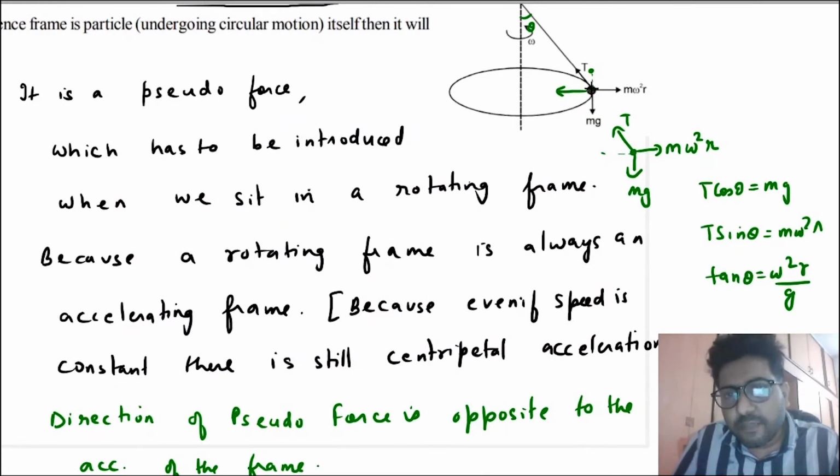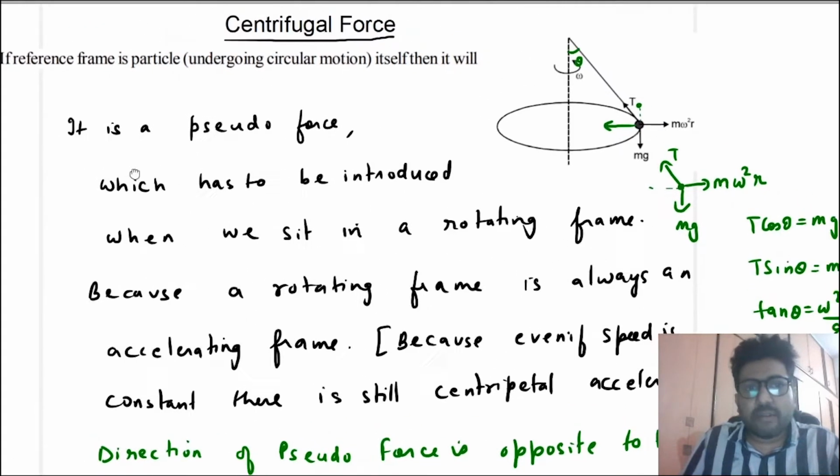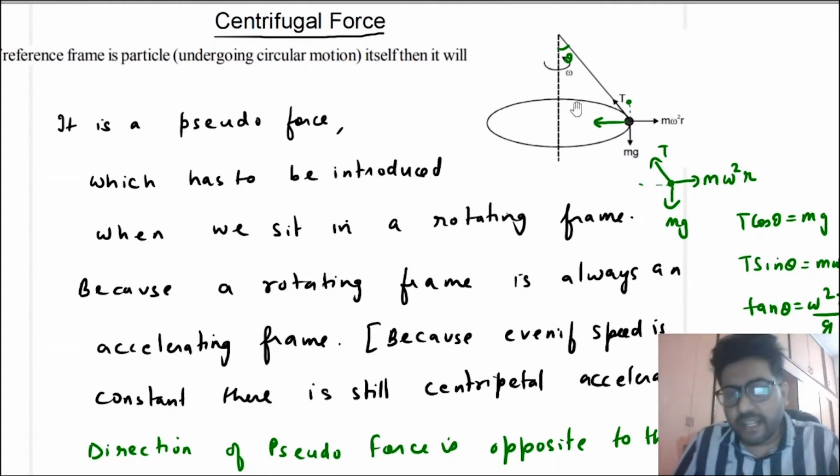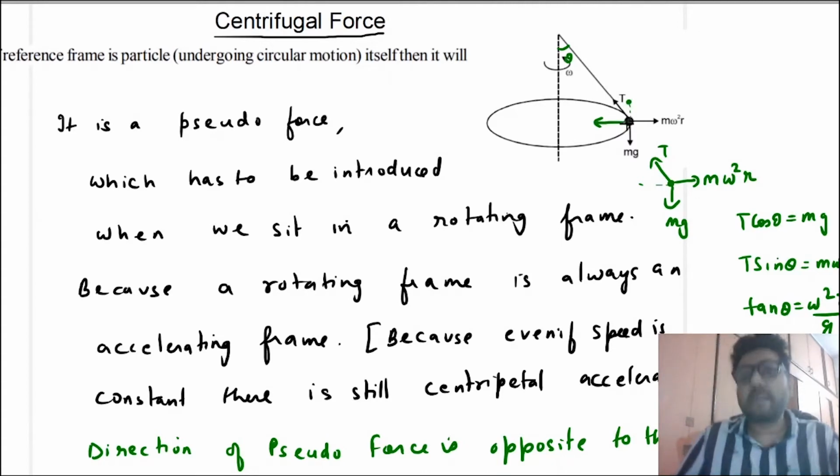So because this ball also has tangential acceleration, this will be the net acceleration, and the pseudo force will be opposite to the net acceleration. So it is wrong to say that centrifugal force balances centripetal force. But yes, if the angular velocity is constant and you are sitting in the same frame as the ball, then you will say that the magnitude of centripetal force is the same as the magnitude of centrifugal force, and they are opposite to each other.